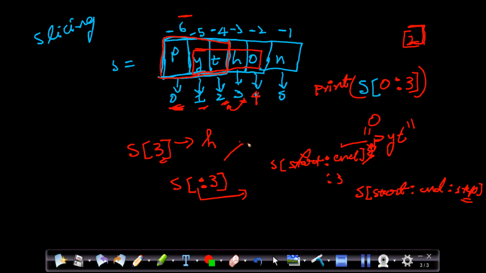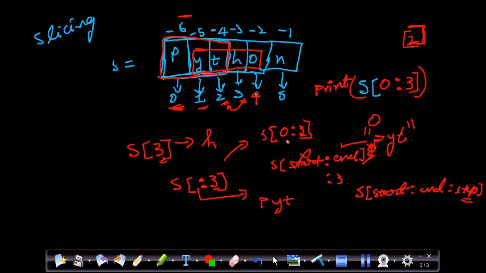So it is same as S[0:3]. What will it print? What are the first 3 characters? PYT, right? So it will print PYT. You can also check this: the end index we have given is 3. In this way also we can check.